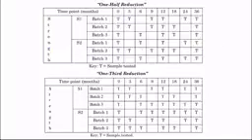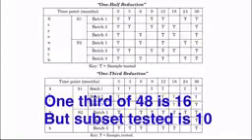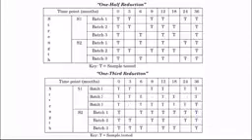Similarly for 1/3, the total number of subsets is 48 and 1/3 of 48 will be 16. So ideally we should skip 16 subsets in case of 1/3 reduction. But actually 16 are not being reduced. It is reducing only 10 subsets. The reason is that we are doing the full testing at 0 month, 12 month and 36 months.